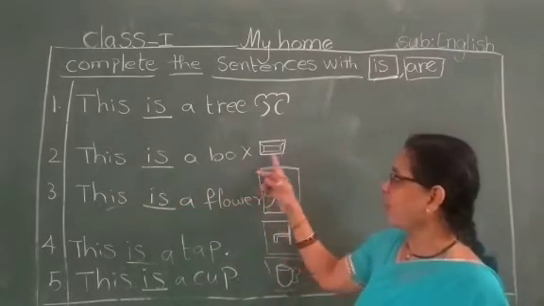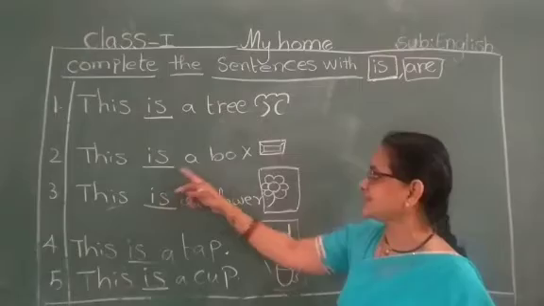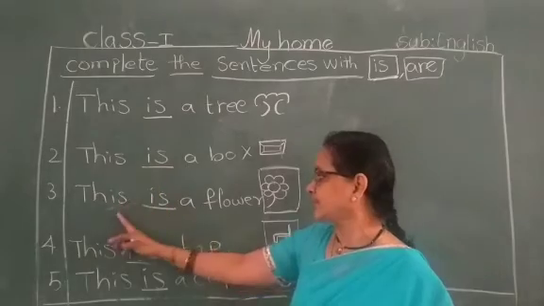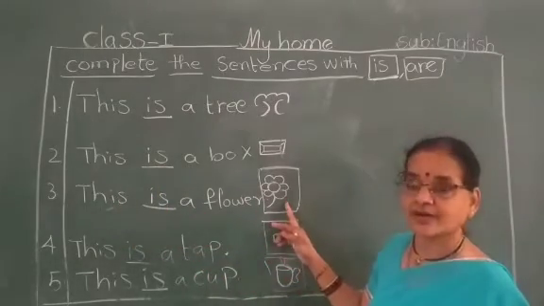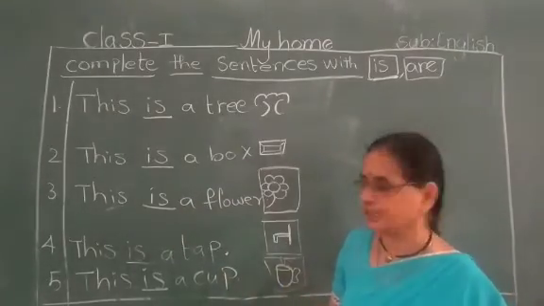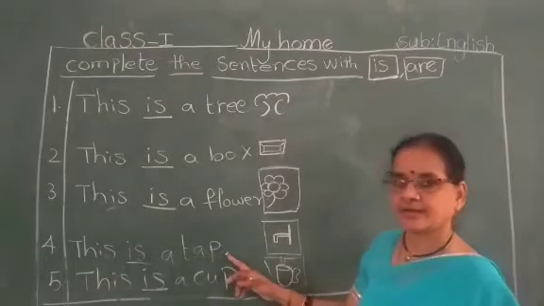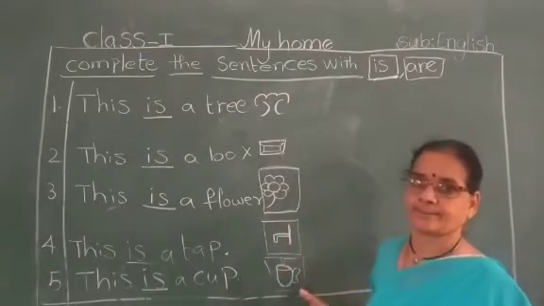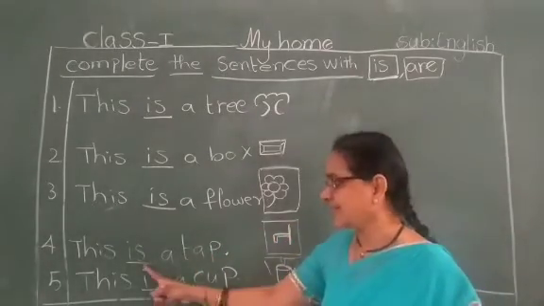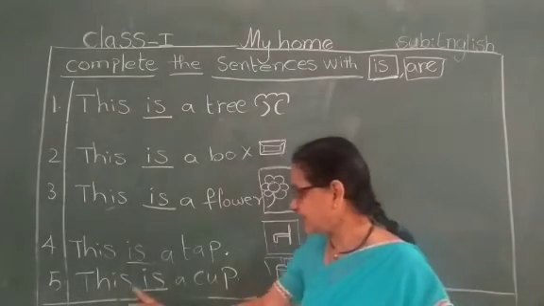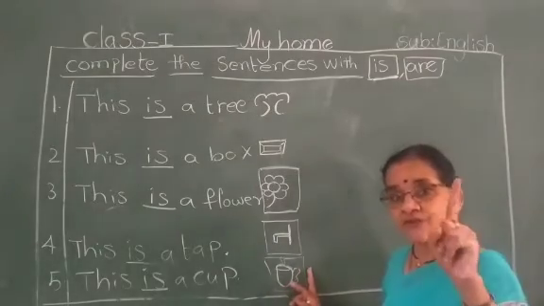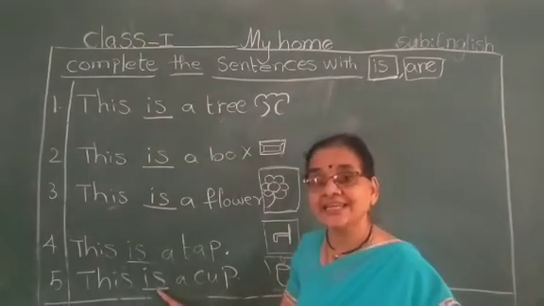Here this is a box. A means only one box. Only one box. That's why I used is. This is a flower. Only one flower. That's why I used is. Understood? Now this is a tap. How many taps? Only one tap. Keep in mind, only one thing, then we have to use is. Okay. This is a cup. Only one cup. Many cups are there? No, only one cup. That's why we have to use is.